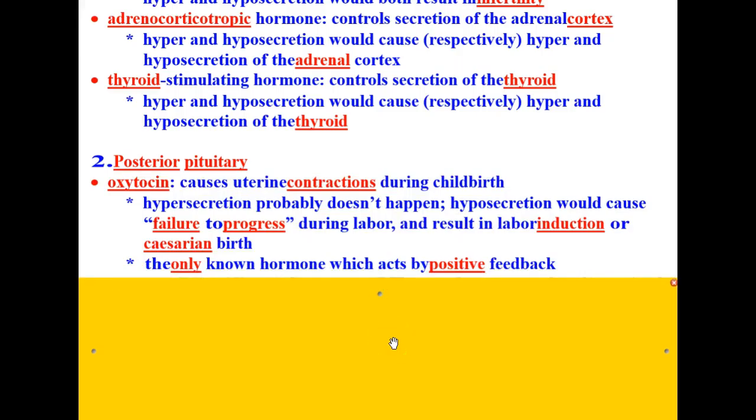Oxytocin causes uterine contractions during childbirth. So hypersecretion probably doesn't happen because it would just cause more contractions during childbirth. But hyposecretion would cause what's called failure to progress during labor. In other words, the female is having trouble delivering the baby. And this results in either labor being induced by the doctor or ends up resulting in a cesarean birth, where they have to cut the uterus open to get the baby out.